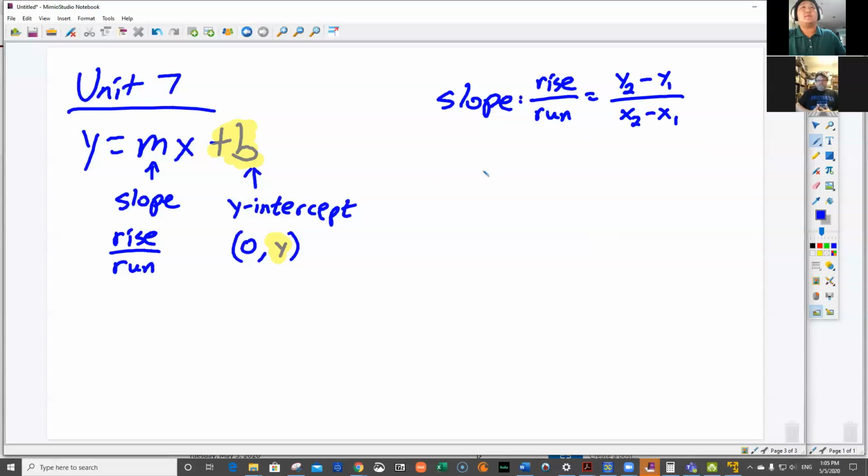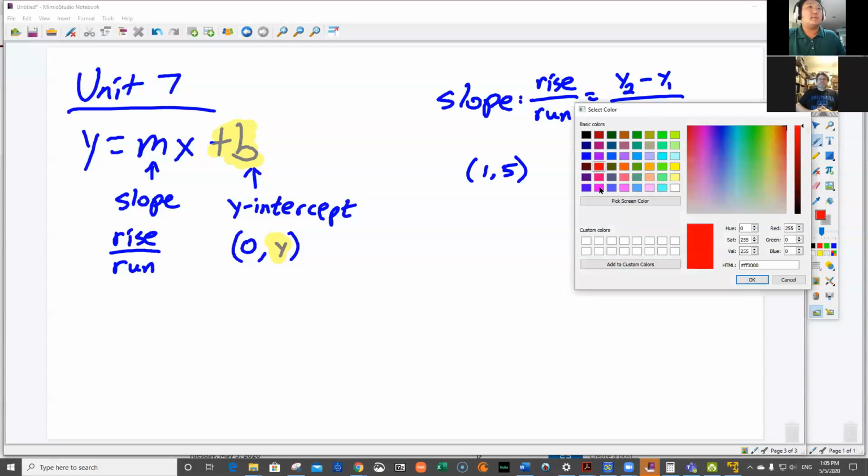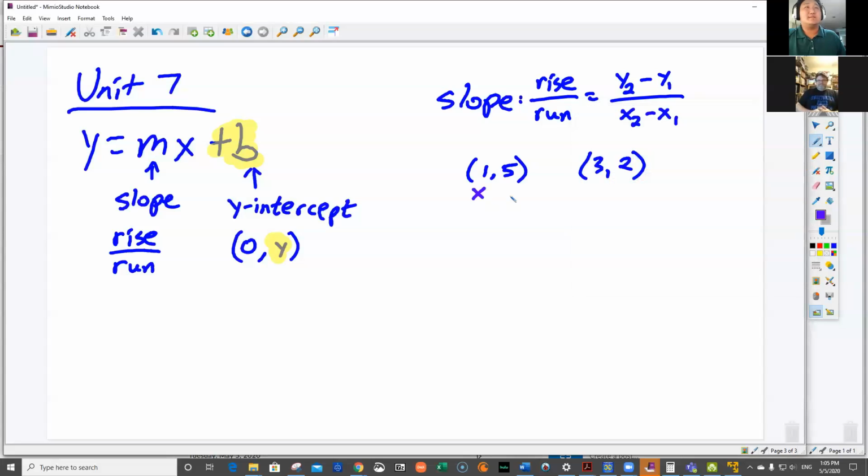Okay, so if you have 2 points, let's say 1, 5 and 3, 2. Okay, remember what we did in class all those months ago that I miss very much spending time with you guys. We labeled our points x, y, x, y. First point was 1, second point was 2. And then you just plug that in.